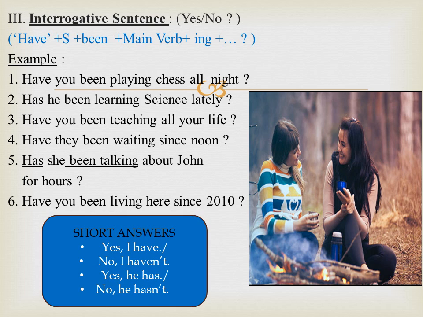Look at the picture. The lady with the short hair is talking about John to her friend. Has she been talking about John for hours? Yes, she has. Have you been living here since 2010? Yes, I have been living here since 2010. It's better to use short answers like yes, I have or no, I haven't.